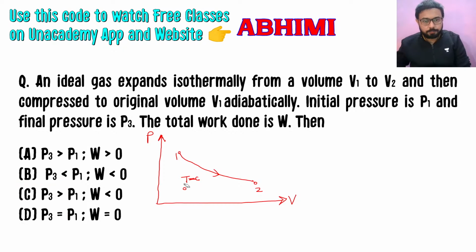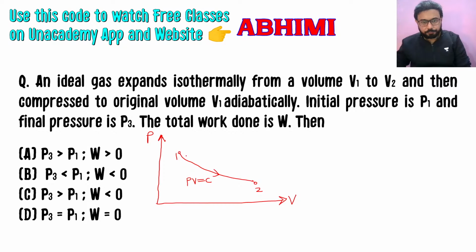Isothermal process. Or let me just write PV is equal to C. So you can say, since we know that V1 is less than V2, so P1 will be more than P2, because PV is equal to C, that is pressure and volume are inversely proportional. So we will have this.